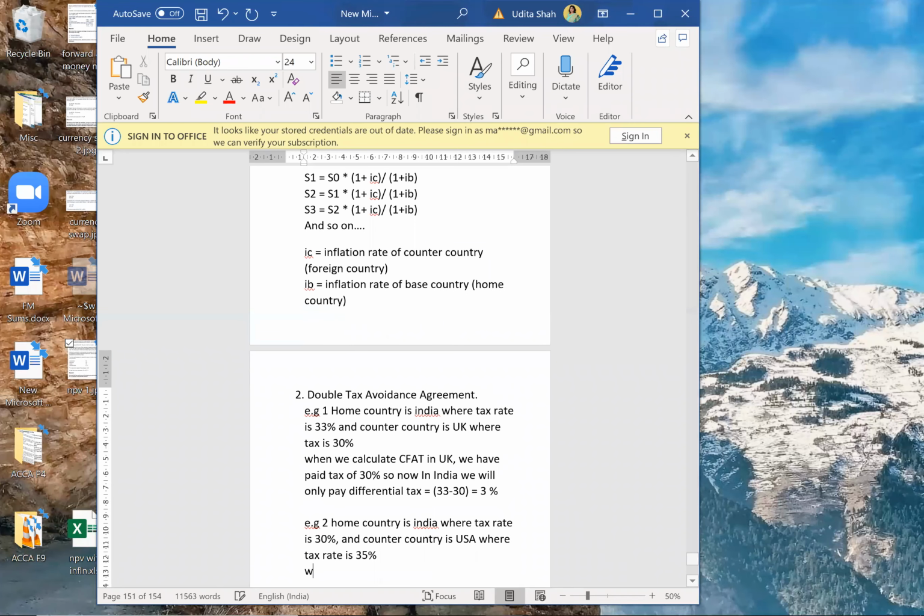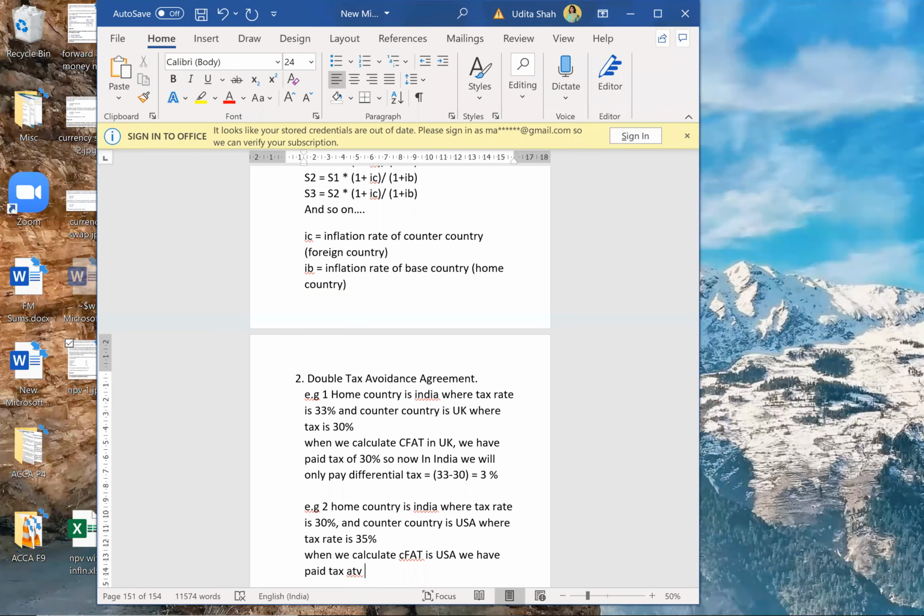When we calculate CFAT in USA, we have paid tax at 35%. So now in India, what will happen? I'll give 3 options: we should pay additional tax, we should pay no tax, or we should ask for a refund.